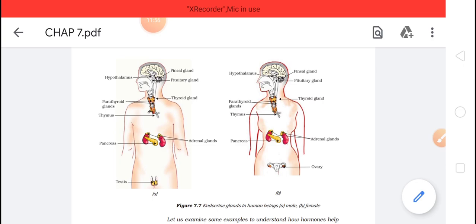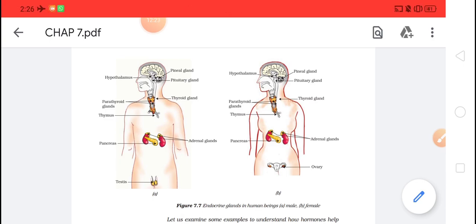The pituitary gland will release some different hormones, and through the blood circulation they will go to the specific organs. Those organs will then release their hormones and activate those glands.